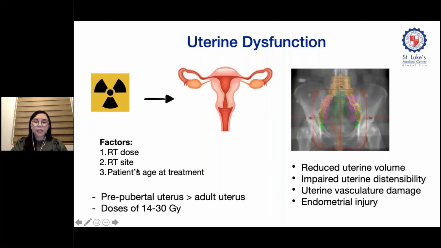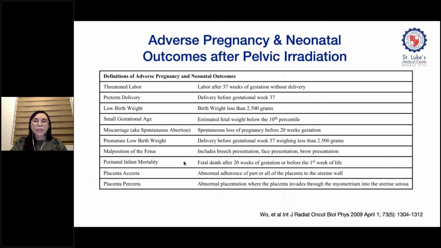So studies suggest that the prepubertal uterus is more vulnerable to radiation than the adult uterus, with doses of about 14 to 30 gray already likely to cause uterine dysfunction. So this table shows the common adverse obstetrical and neonatal outcomes associated with radiation therapy to the pelvis, including spontaneous abortion, preterm labor, low birth weight, placental abnormalities, etc.